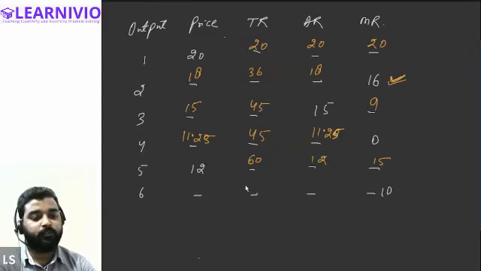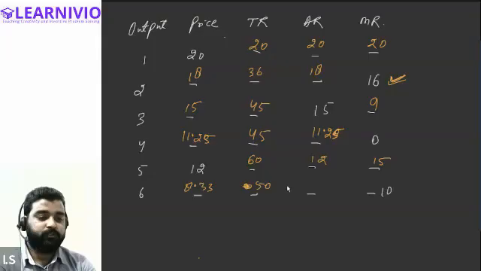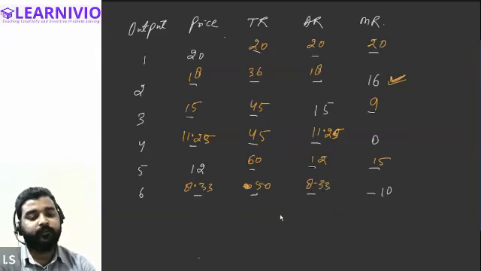That means total revenue must decline by 10, so this goes to 50, and 50 divided by 6, we will get 8.33. So the average revenue will also be 8.33. All right, everyone, tell me, is this clear, all of you? Yes, sir. Okay, very good.